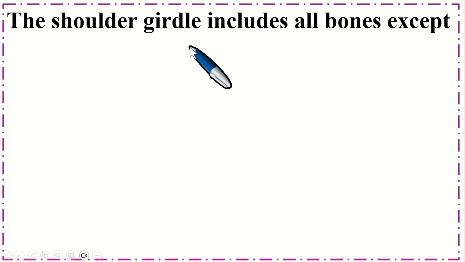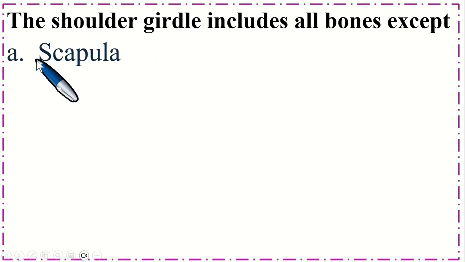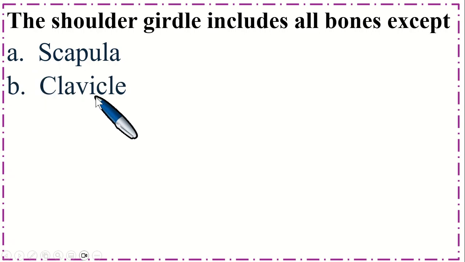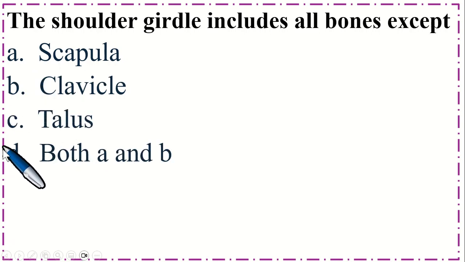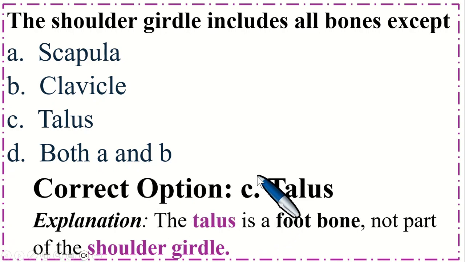The shoulder girdle includes all bones except: option A, scapula; B, clavicle; C, talus; and option D, both A and B. So the correct option is C, talus. The talus is a foot bone, not part of the shoulder girdle.